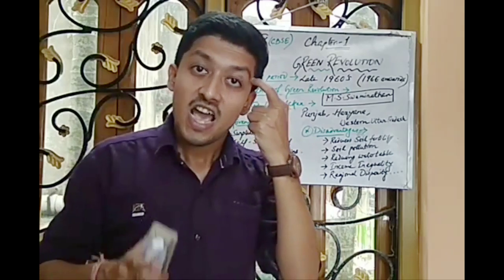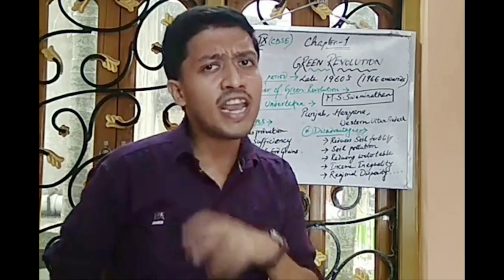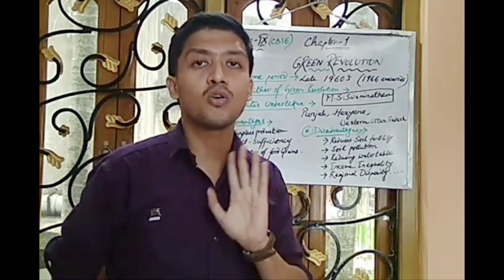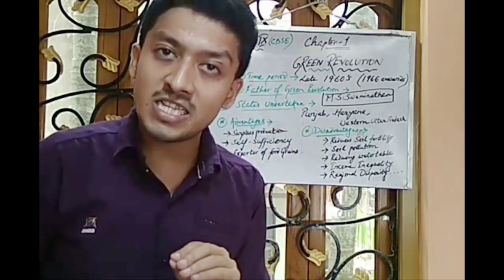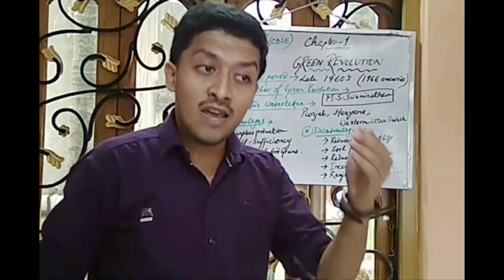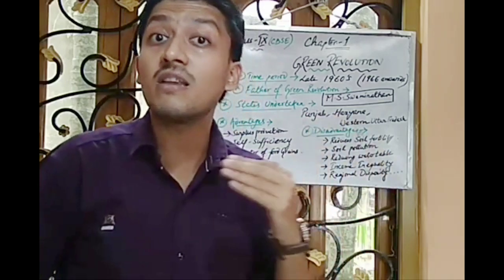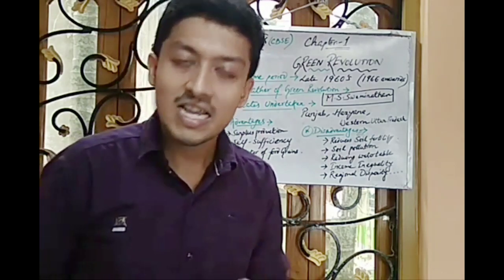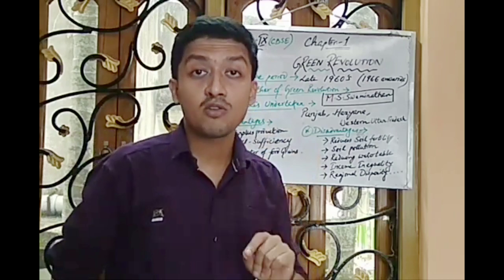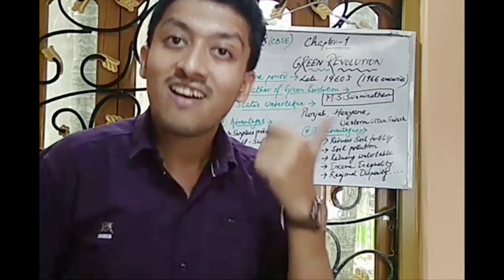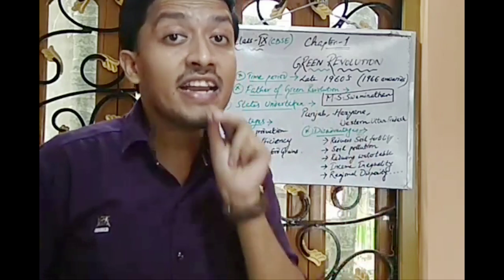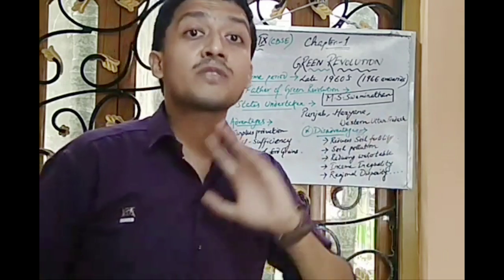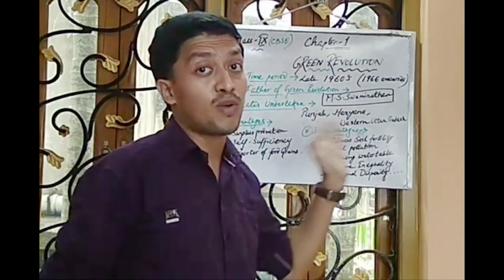Our next question is, in which area of our country was the Green Revolution undertaken? Was it distributed throughout the nation equally? No. These high-yielding variety of seeds were much more expensive. They were something that should be grown with some technical measures. They were not affordable by everyone. Thus, these high-yielding variety of seeds were distributed in the states of Punjab, Haryana and Western Uttar Pradesh, and even a few parts of West Bengal, basically in Malda district. There was also Burdwan district that was distributed with this HYV variety of seeds.